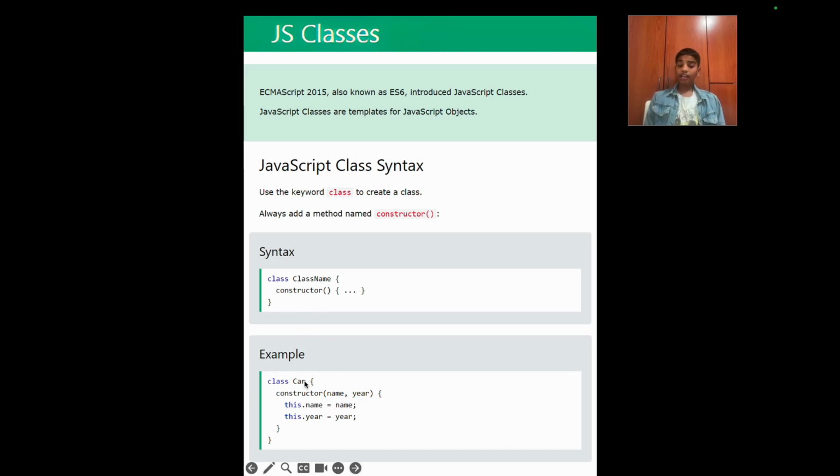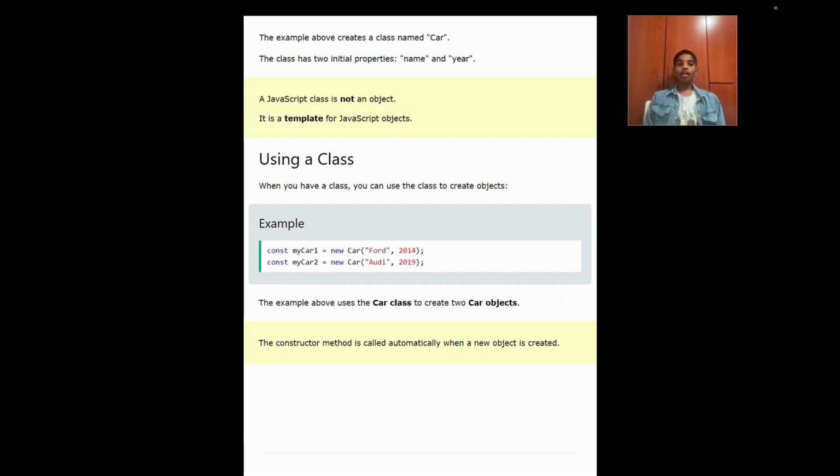As you can see, we have created a class called car, and in the constructor, we have given some parameters, name and year. We have referred to it as this, which means this class over here. So this.name equals name, which is a parameter, and this.year equals year, which is this parameter over here. The example above creates a class named car.